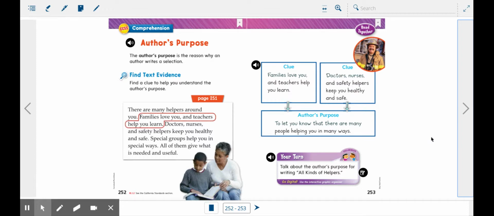So putting them together, if I read families love you and teachers help you learn, doctors, nurses, and safety helpers keep you healthy and safe, the purpose of including this information is to tell the reader that there are many people helping you in many ways. That's the author's purpose. That's the reason why he wrote this story. Okay? We'll go over that a little bit more. I know it's kind of hard to grasp, and this is the first time we're talking about it, but that's the reason why it was written. Okay? It's called the author's purpose. All right, good work.